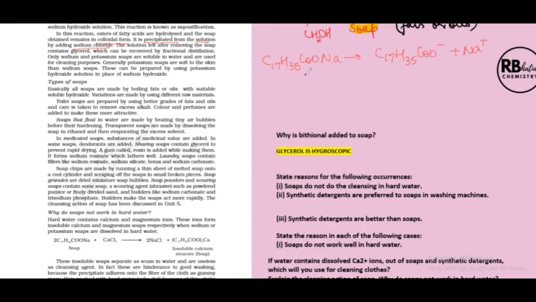So adding sodium chloride is going to provide some common ion effect. This is a saturated solution, a colloidal form. So it's like in equilibrium with its ions, although it's a strong electrolyte. But since it's a saturated solution, it's in equilibrium with its ions. So adding excess of sodium ions is going to force the equilibrium in the backward direction, helping in the precipitation of soap.